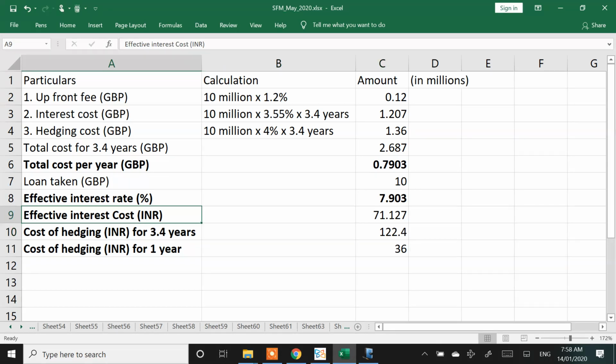Which number? This is directly into 90. In short, 900 million into 4%, 90 crores into 4%. That's the calculation. I had earlier done it in pounds, and I've converted that into INR. It's basically 90 crores into 4%. That's the hedging cost.